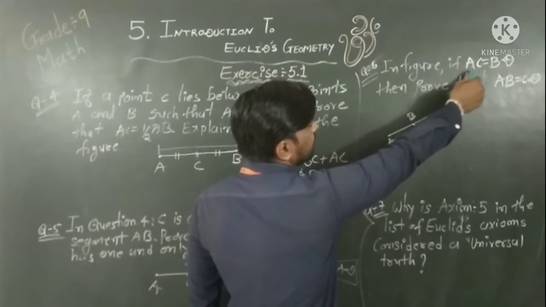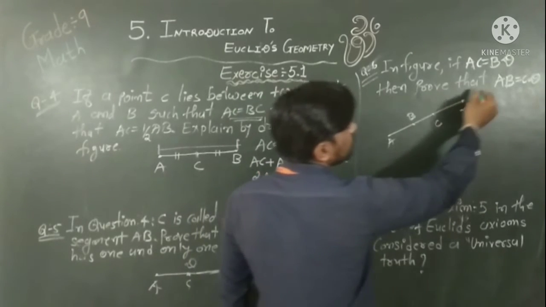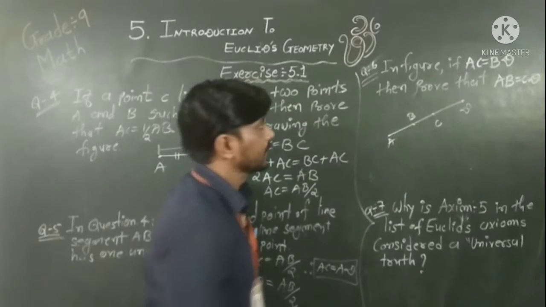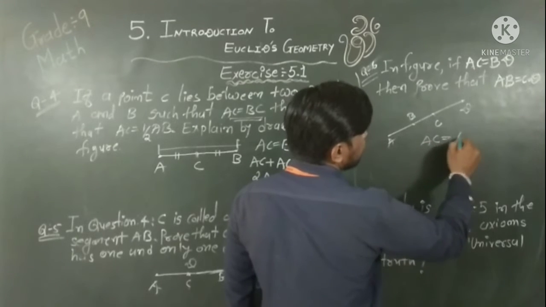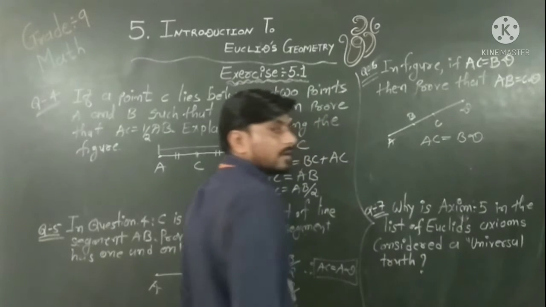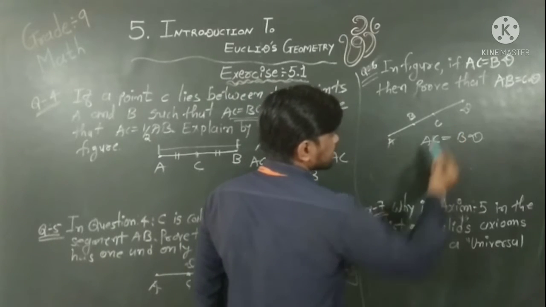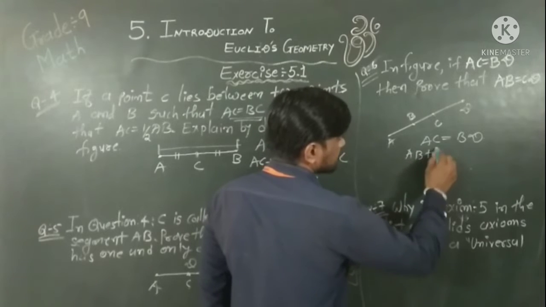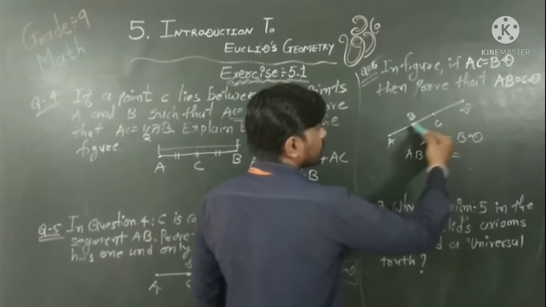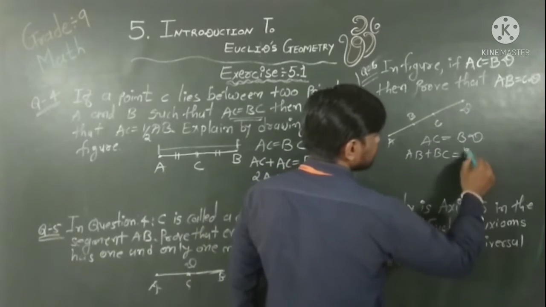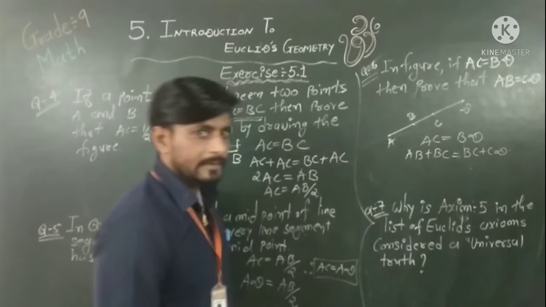Okay. Now look, question number 6. In the figure, we are given that AC is equal to BD, and then prove that AB is equal to CD. So first of all, I write AC is equal to BD. This is given. Okay. Now what is AC? So look at the figure. AC is nothing but AB plus BC. So I write here AB plus BC. And similarly, what is BD? So BD is equal to BC plus CD, because A, B, C, D all are collinear points.